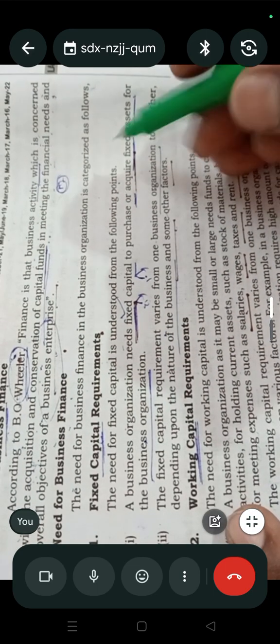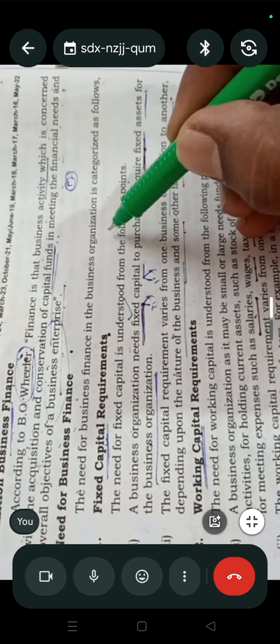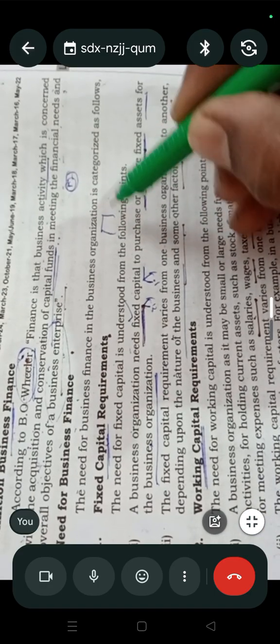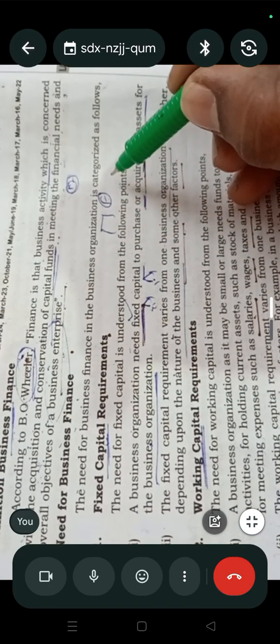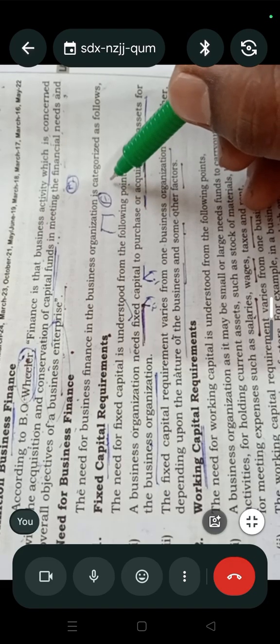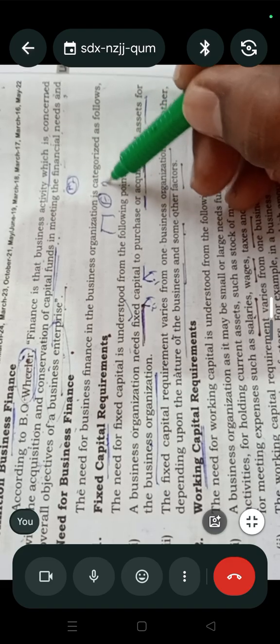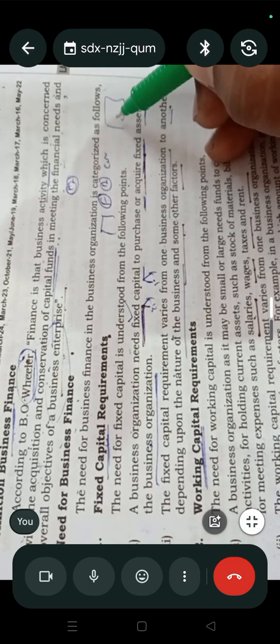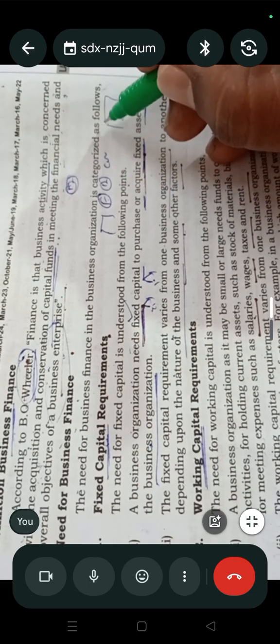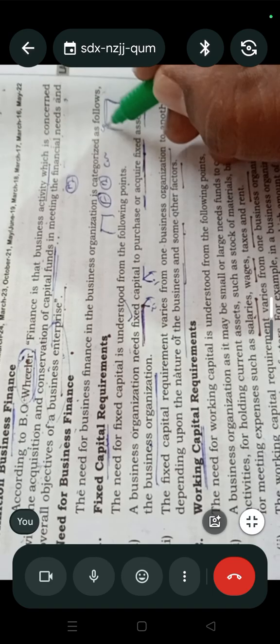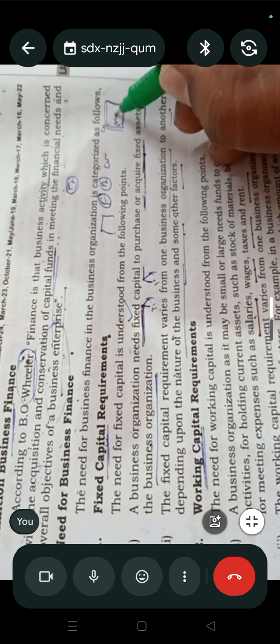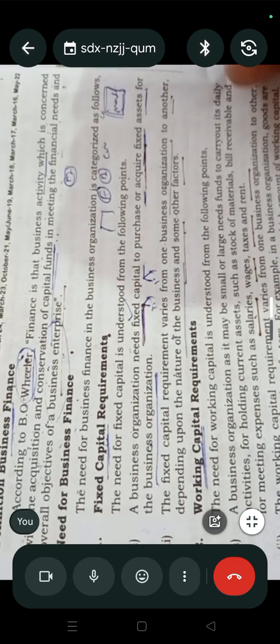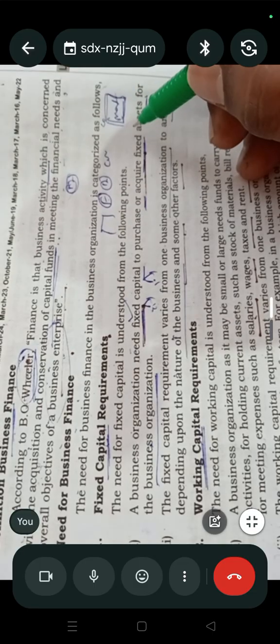For example, in a college, the fixed capital is building and furniture. Okay, furniture, that is fixed capital. And Xerox machines, computers. To establish a manufacturing sector, they need buildings and machineries. Their fixed capital is different, different from factory to factory.